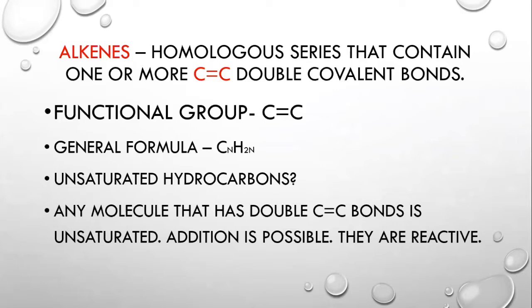Okay, so what are alkenes? Alkenes is a homologous series. Homologous series, we've already discussed classifications of organic compounds. Now these contain one or more carbon-carbon double covalent bonds. We already know what are covalent bonds, and now we need to focus on this carbon-carbon double bond, which also is our functional group, which means that in any compound, if the structural formula is given and we need to identify if it is an alkene, then one or more carbon-carbon double bonds will serve as an identity for alkenes.